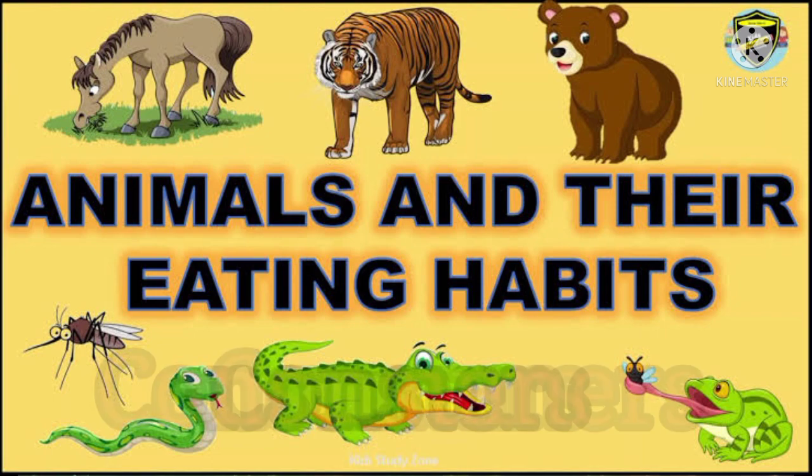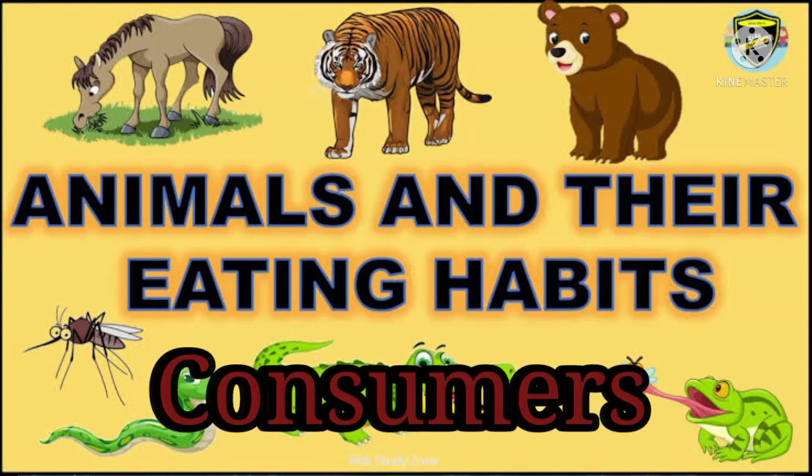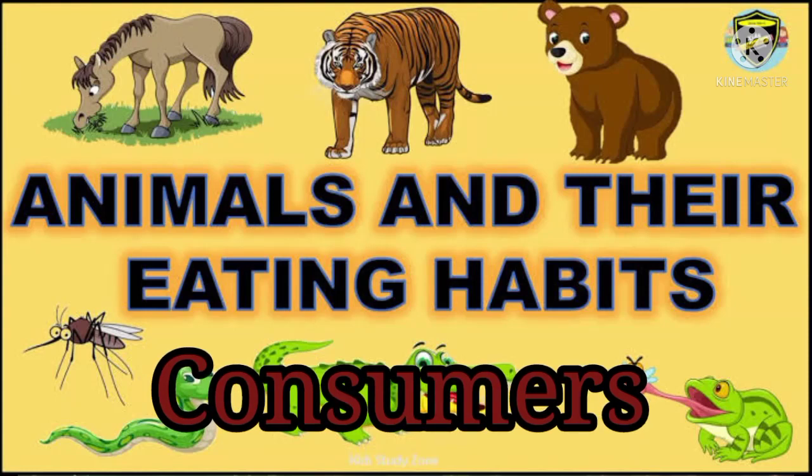So animals are called consumers. Now tell me, what are consumers? Yes, animals are called consumers. What is the meaning of consumer? A person who purchases goods and services for personal use.